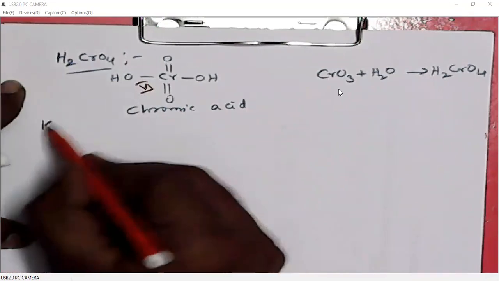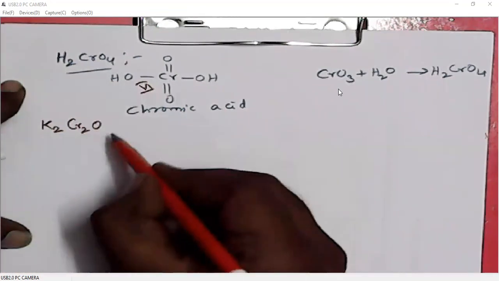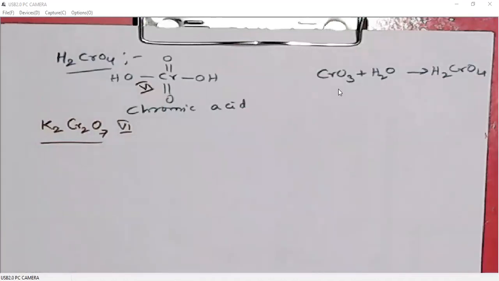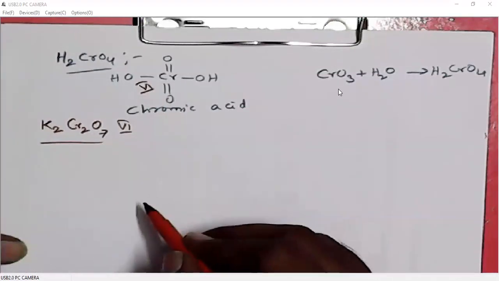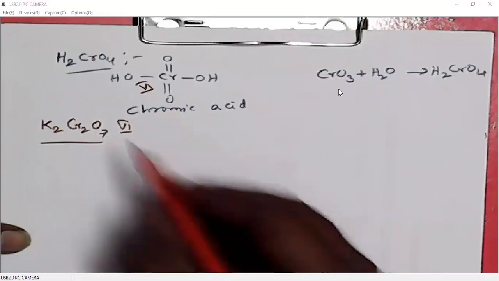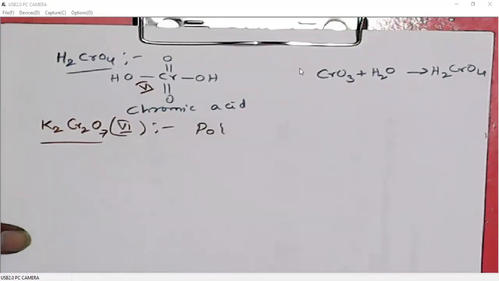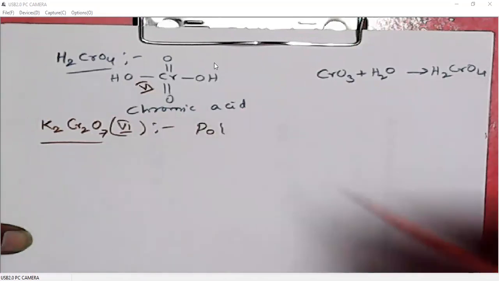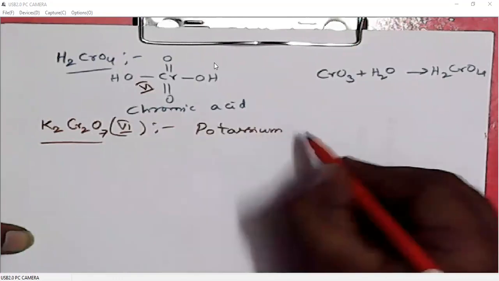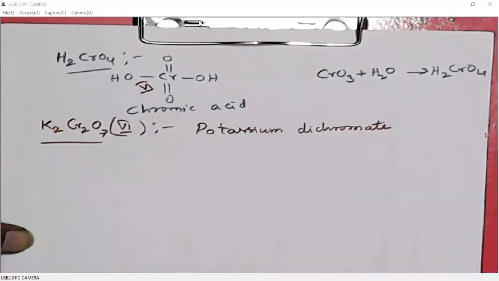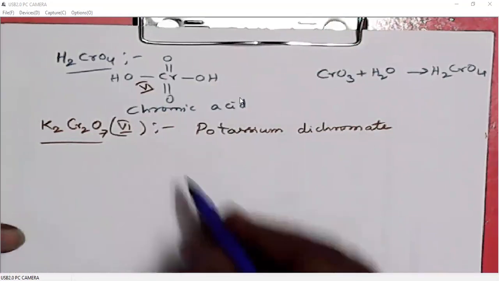Next reagent is potassium dichromate, K2Cr2O7. Of course, sodium dichromate or potassium dichromate. I'll give the structure of potassium dichromate.